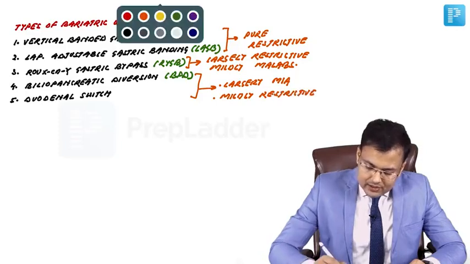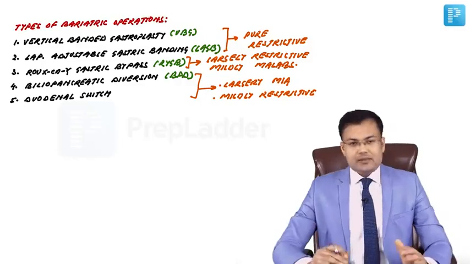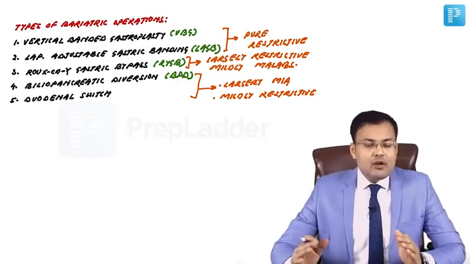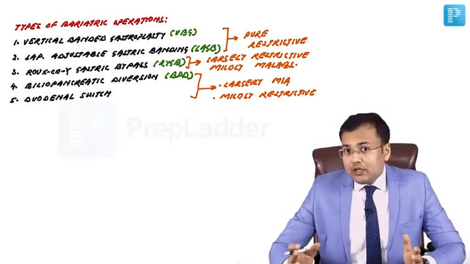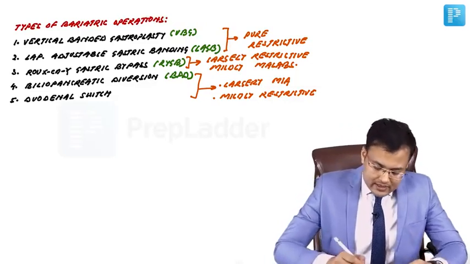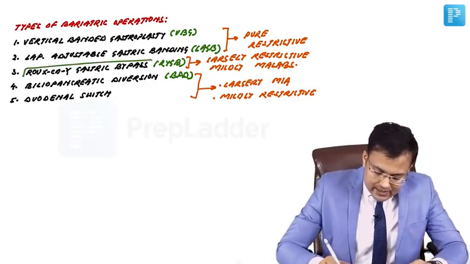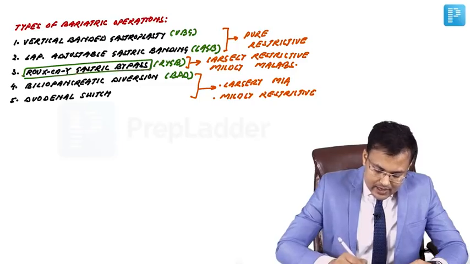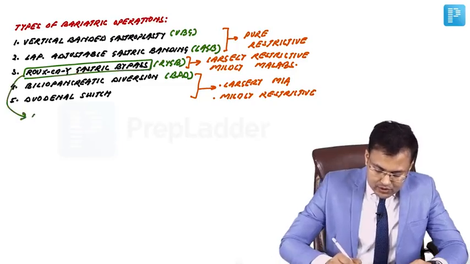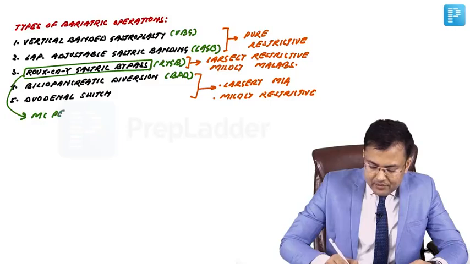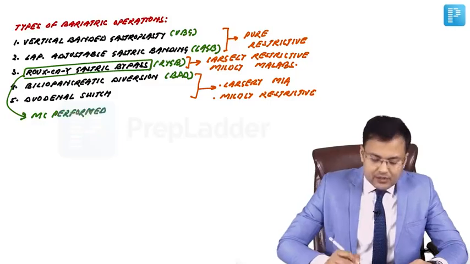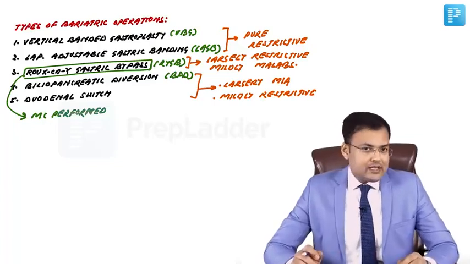Second, in AIIMS the question was asked: out of these five, which one is most commonly performed worldwide? It's the Roux-en-Y gastric bypass. Most commonly performed procedure worldwide, Roux-en-Y gastric bypass.